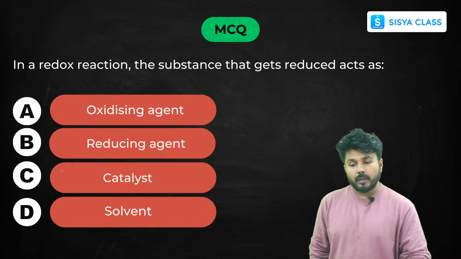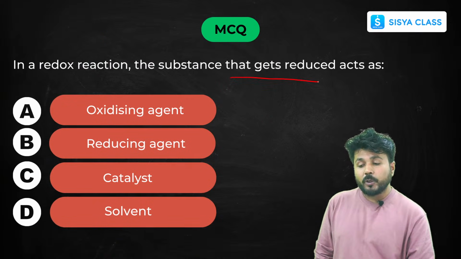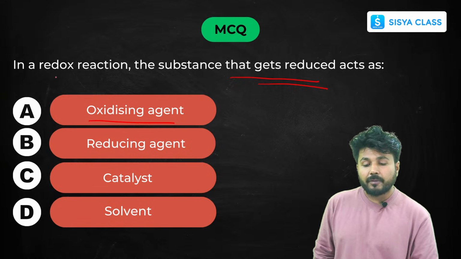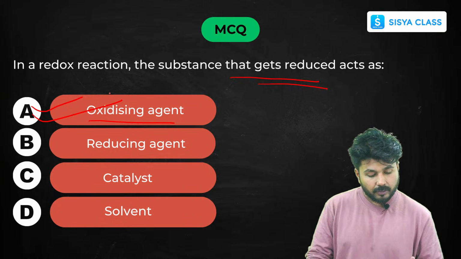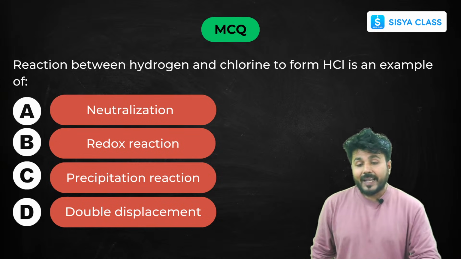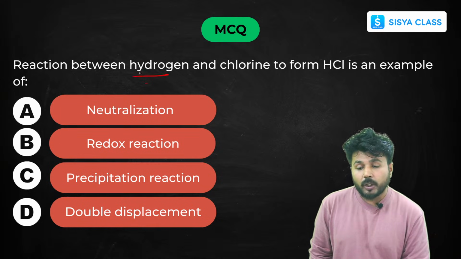Let's quickly move on. So the substance that is getting reduced is your oxidizing agent. Because if the substance is getting reduced, there is a reduction going on. And if the reduction is going on, it will be your oxidizing agent. Okay. Now, next, reaction between hydrogen and chlorine.